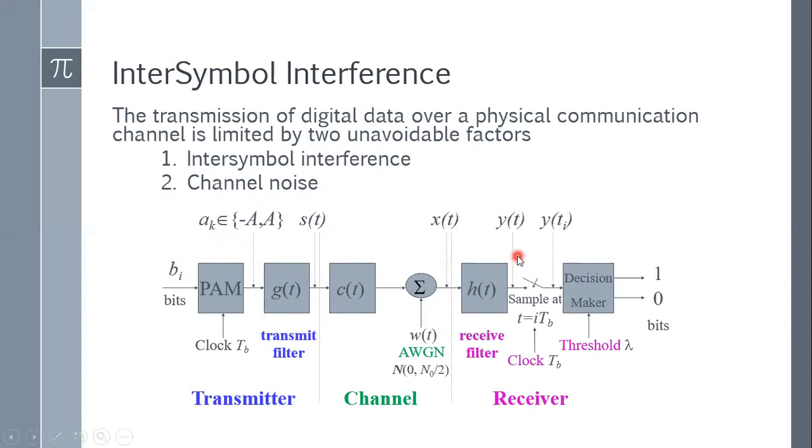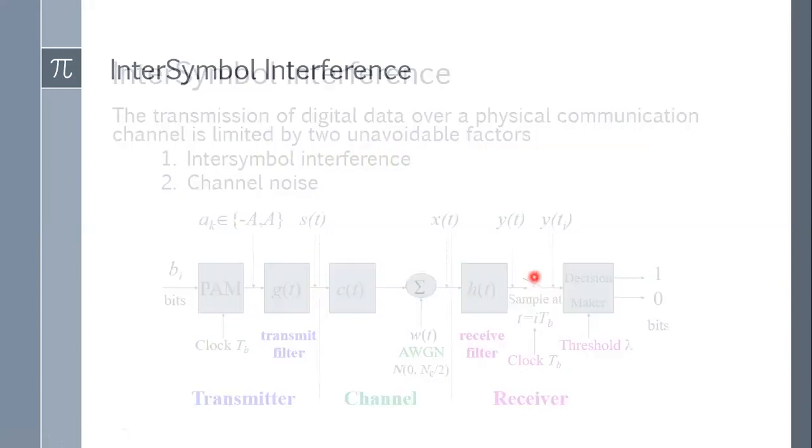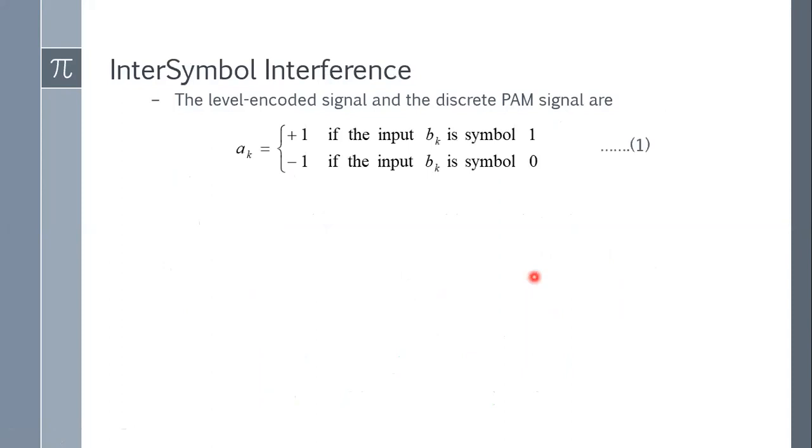Now we have to decide how we are receiving it and at what level inter-symbol interference is occurring. So we can write the transmitted signal in this form. Since I am considering each and every bit, I write the sum over k equals minus infinity to infinity of a_k g(t minus kT_b). Now g(t minus kT_b) is the impulse response of the transmit filter.